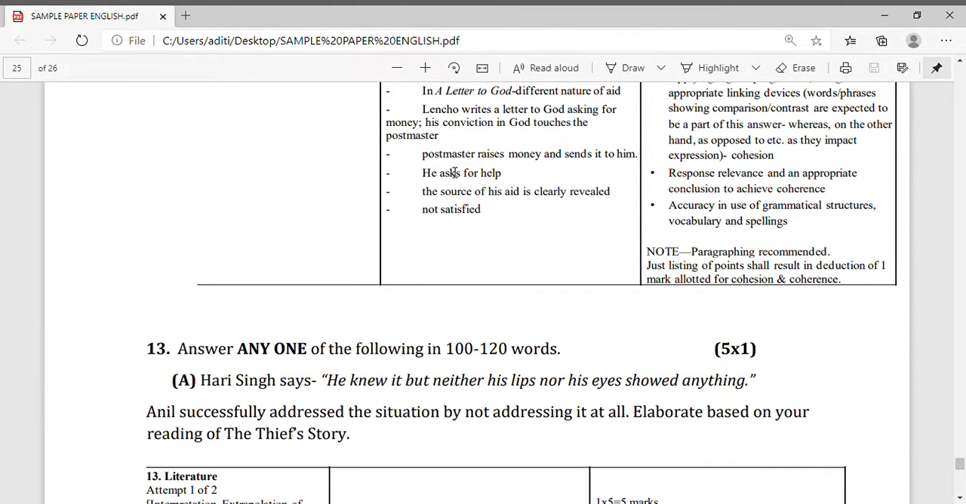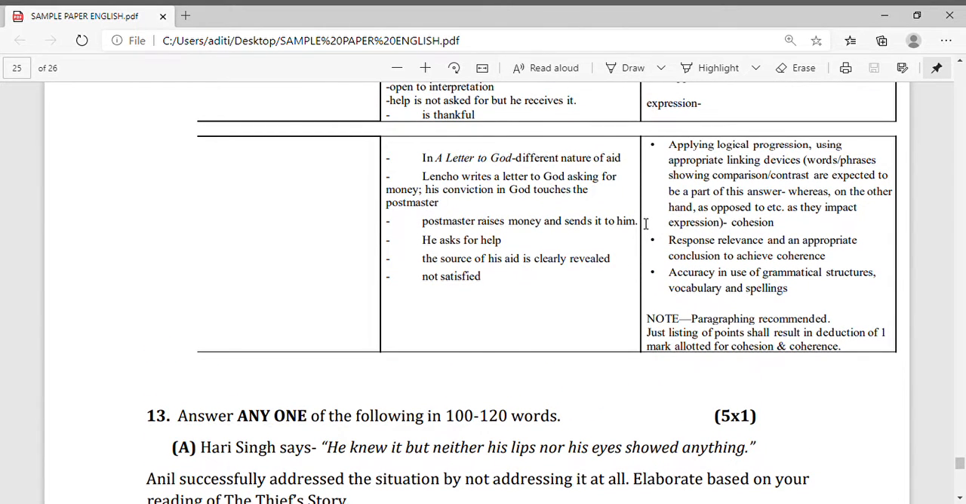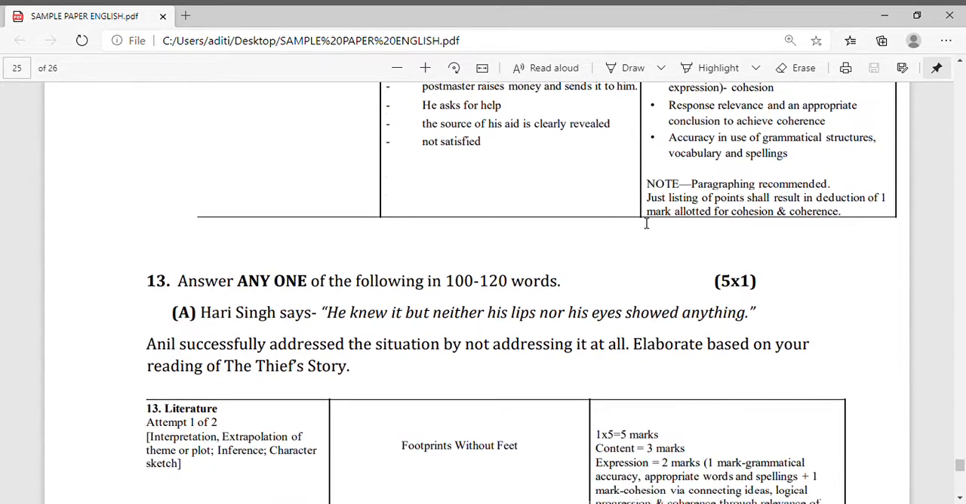The postmaster raises money and sends it to him. He asks for help. The source of his aid is clearly revealed. Not satisfied, he also calls them a bunch of crooks. Now see the marking scheme given here: 3 marks for content and 2 marks for expression, and in the 2 marks, 1 mark is for spelling mistakes and errors like that.